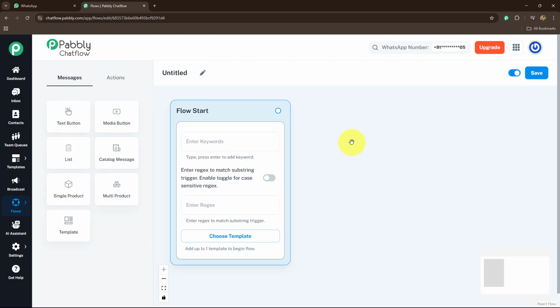You have to keep in mind that the bot which we are going to create is going to be totally based on the flow that we are going to prepare over here, because the flow is going to decide what message should be sent next to your customers or clients according to their response. All right, so first of all, I'm going to give a name to my flow: WhatsApp chatbot for your snowboard binding manufacturer business.